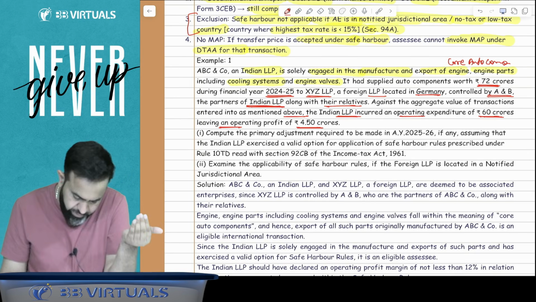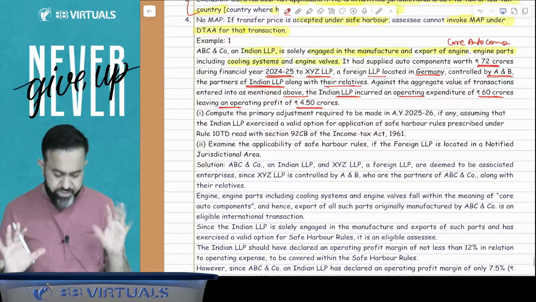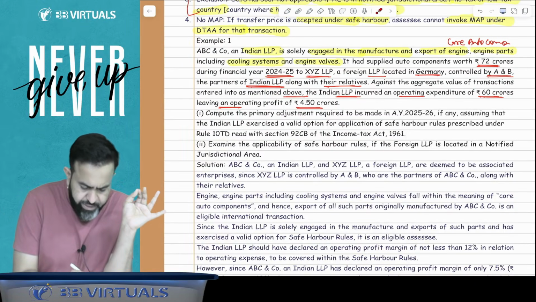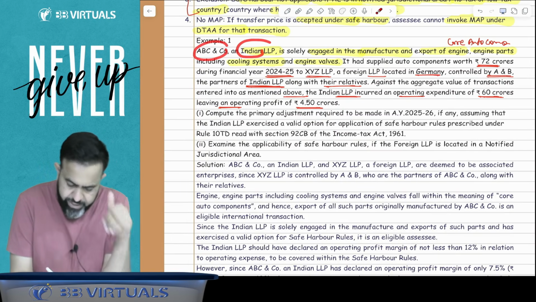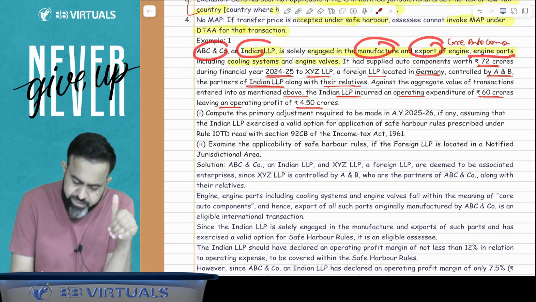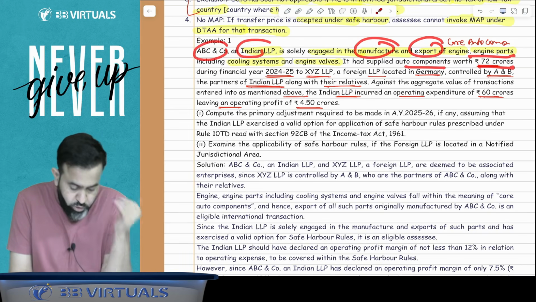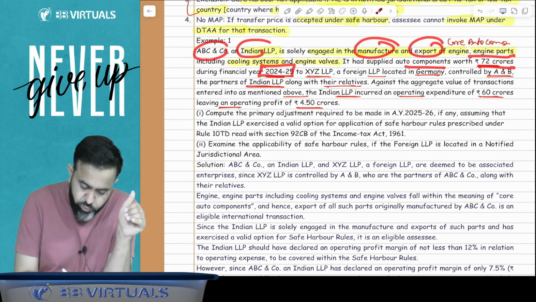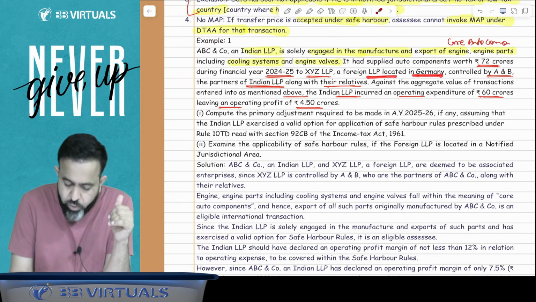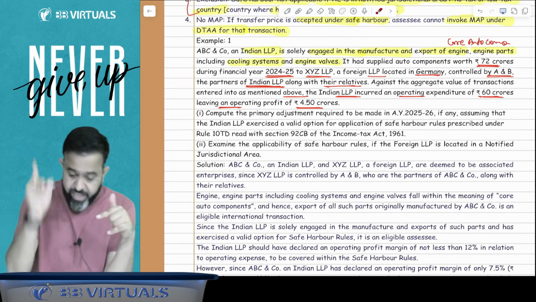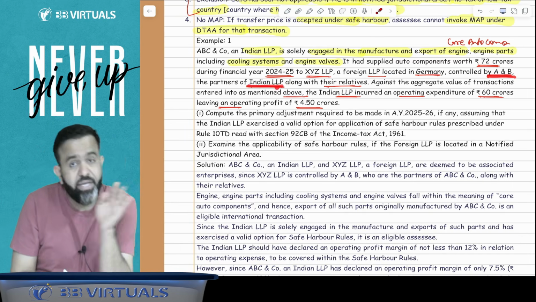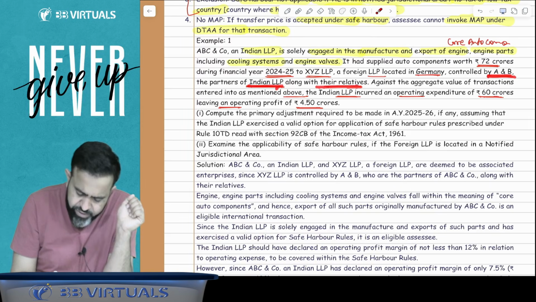So guys, now try to understand what happened here. Read it again. ABC company is an Indian LLP. They are engaged in the manufacture and export of the core auto component. It had supplied auto components of 72 crore rupees during the financial year 24-25 to XYZ LLP, a foreign LLP located in Germany. But that is controlled by A and B, the partners of the Indian LLP, along with their relatives.